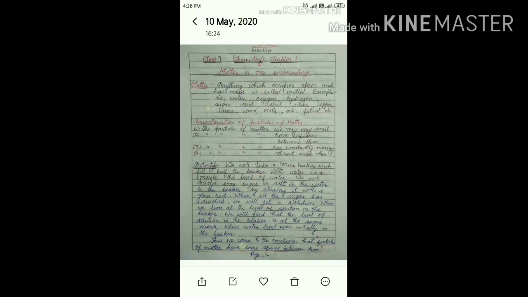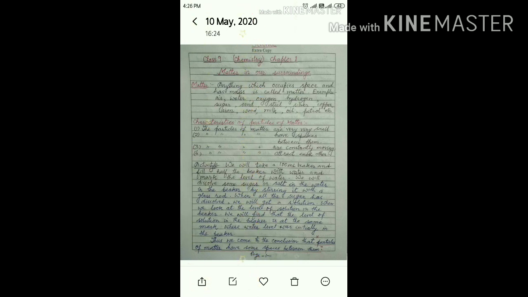Characteristics of matter. The particles of matter are very small. The particles of matter have spaces in between them. The particles of matter are constantly moving. The particles of matter attract each other. Now we will perform an activity to know that particles of matter have some spaces between them.